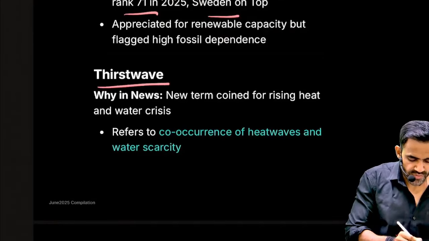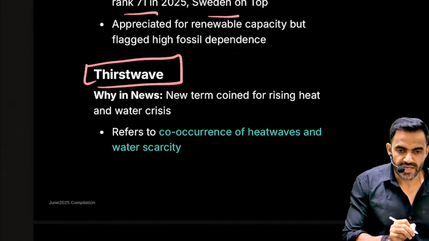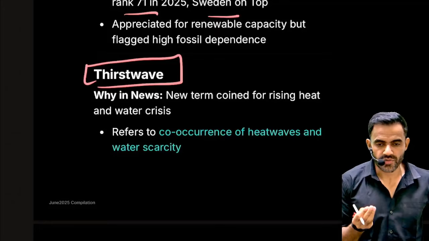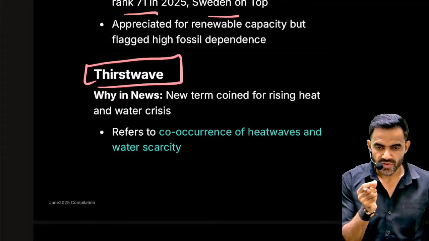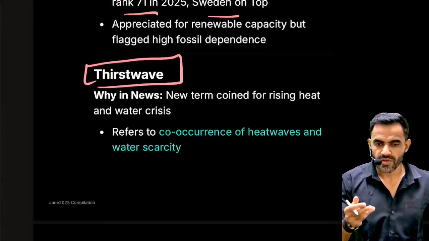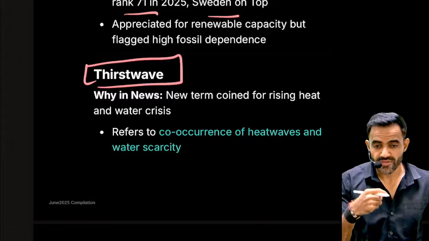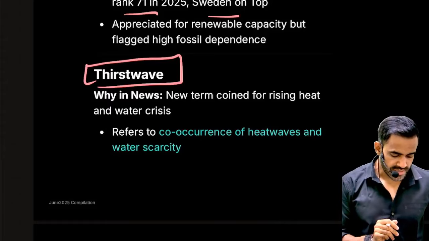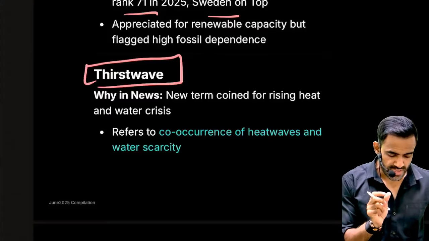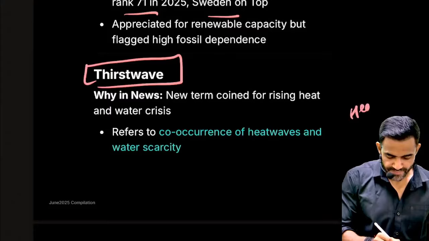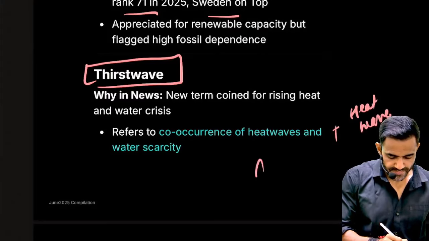Next is thirst wave. Understand in a very simple sense how thirsty is environment, or how thirsty is our atmosphere. See, if our atmosphere will be more thirsty, what will happen? It will evaporate more and more water. Therefore the soil will require more water to compensate for that evaporation. So this basically shows the combination of two things: heat wave plus evaporation.